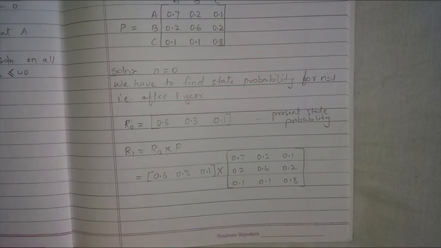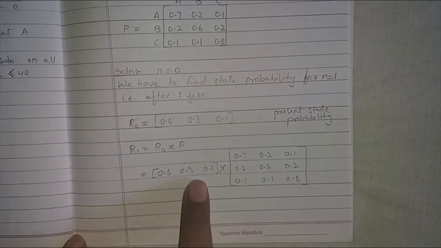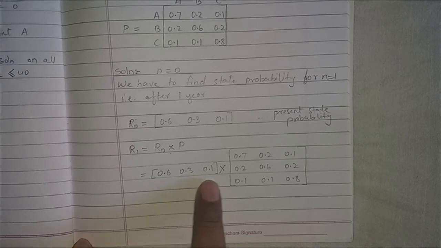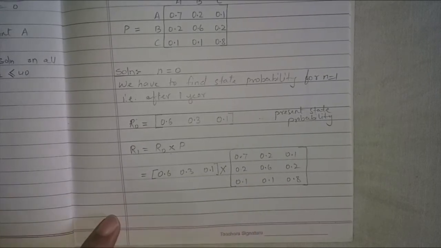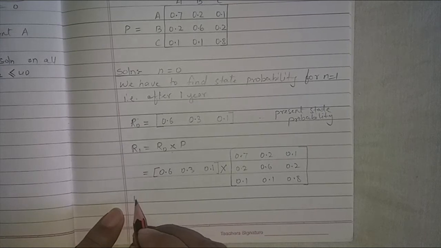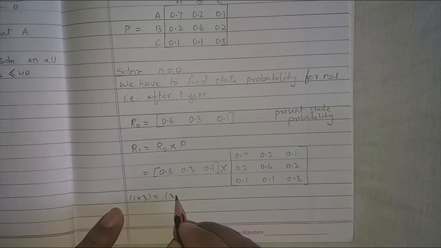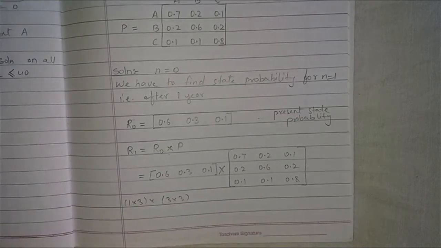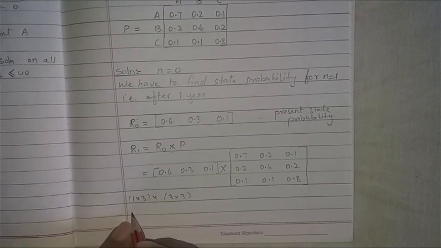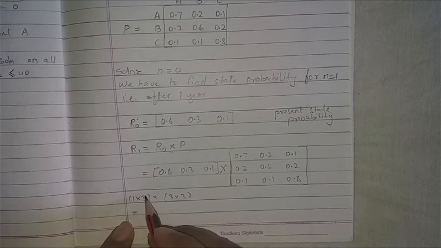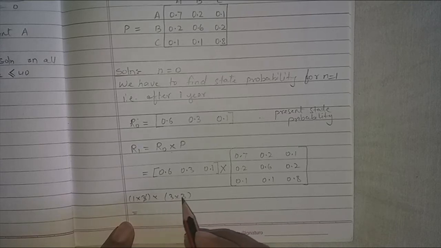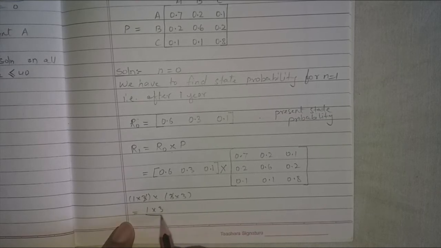Here we have a multiplication of a matrix which has a dimension 1 by 3 multiplied by 3 by 3. So if I have a multiplication of a 1 by 3 matrix with a 3 by 3 matrix, what is my resultant matrix? You cancel the number of columns from the first matrix and the number of rows from the second matrix, and the resultant matrix will be a 1 by 3 matrix.